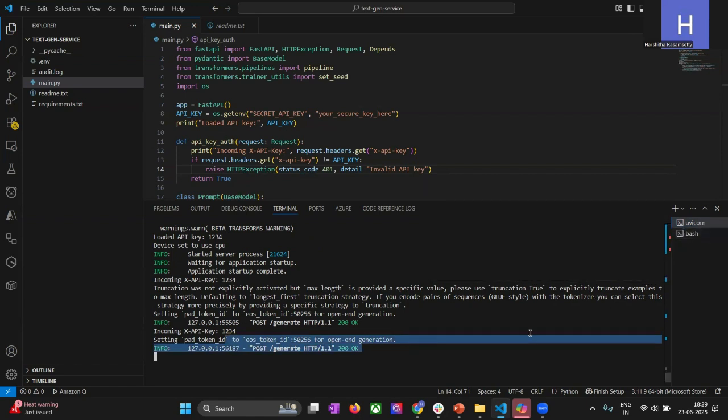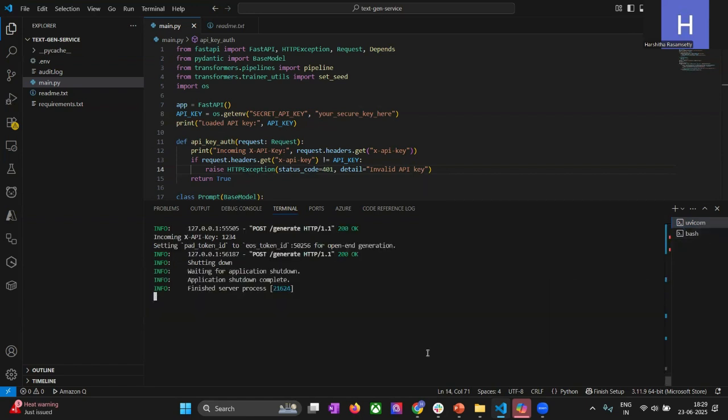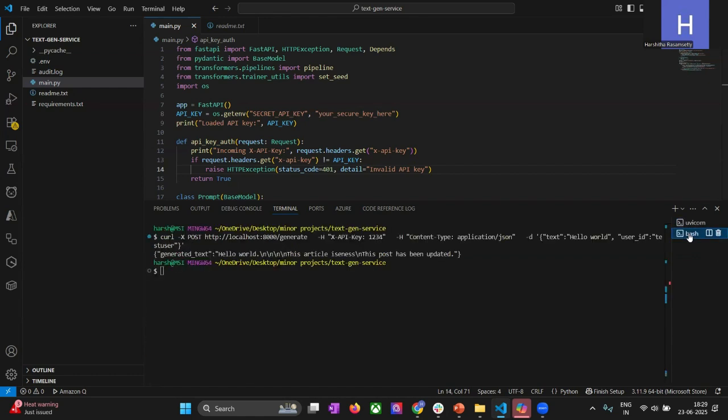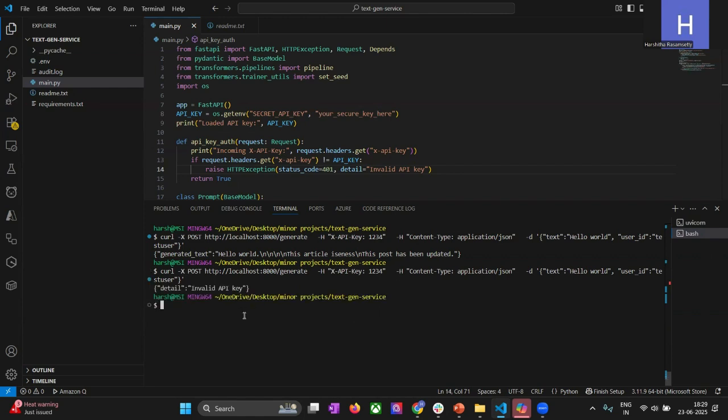I'll show what happens if it failed. This is the export command. If I had set the secret API key to 12345, and then I started my server, and ran my curl command with the wrong API key, so 1234 instead of 12345, it says invalid API key.